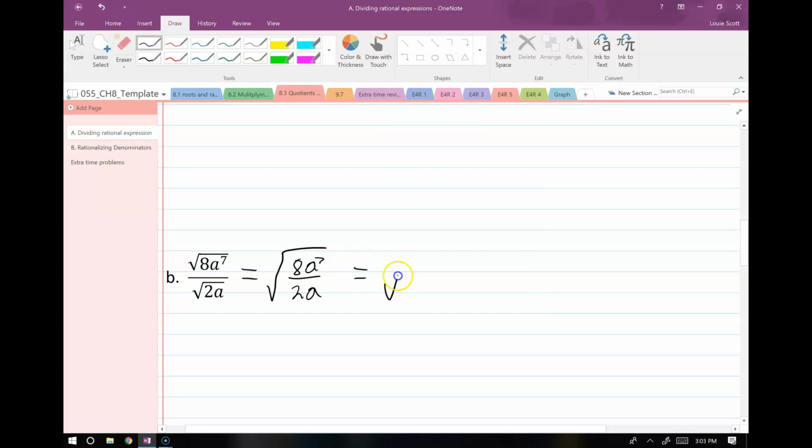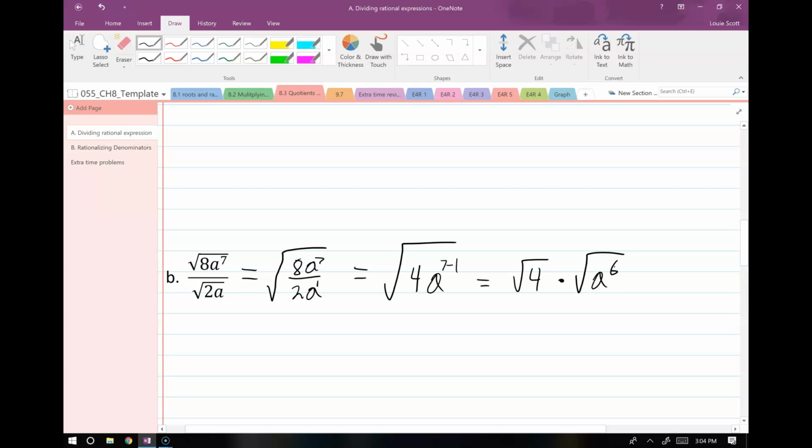Now, 8 over 2 simplifies into 4. And then a to the 7th over just a plain old a to the 1. I use the quotient rule on that, right? So it should be a to the 7 minus 1, which is a to the 6th. Exactly. All right, so I have root 4, and I'm going to split these up because I know I can simplify them, times root a to the 6th.